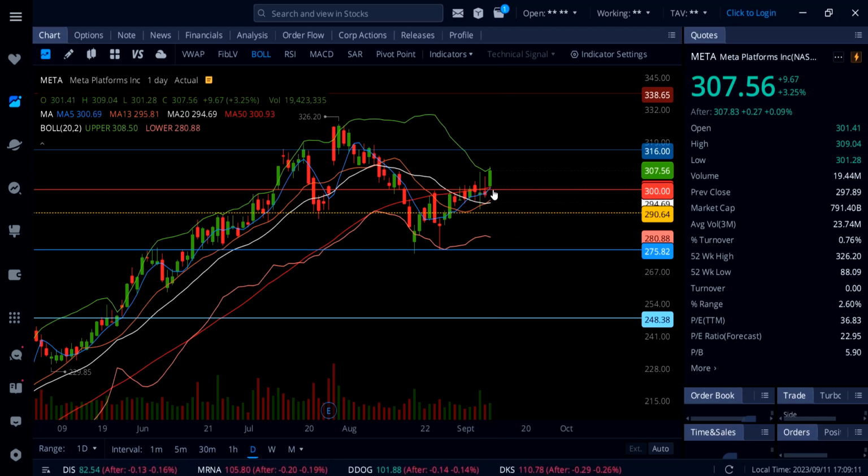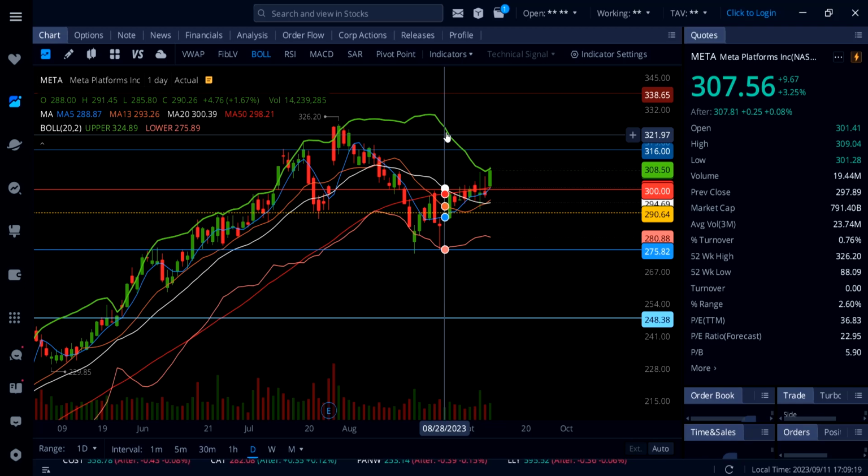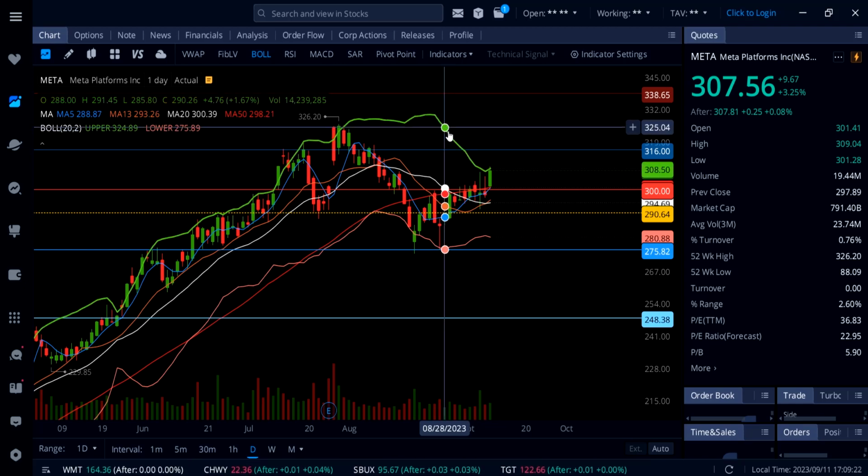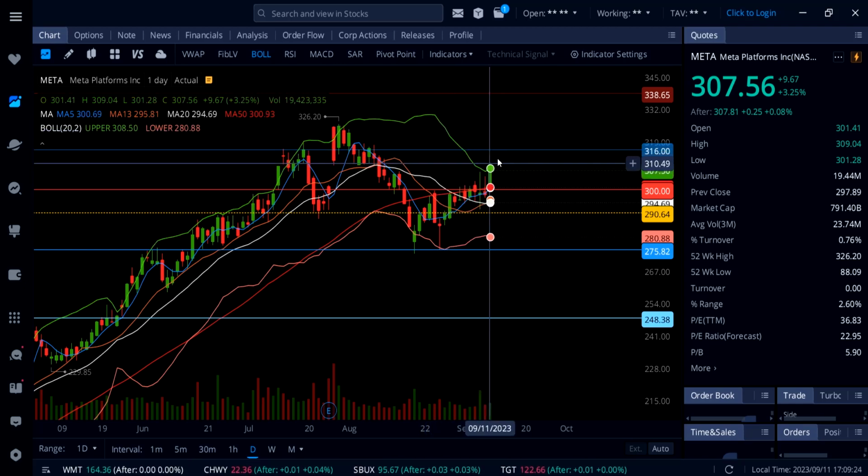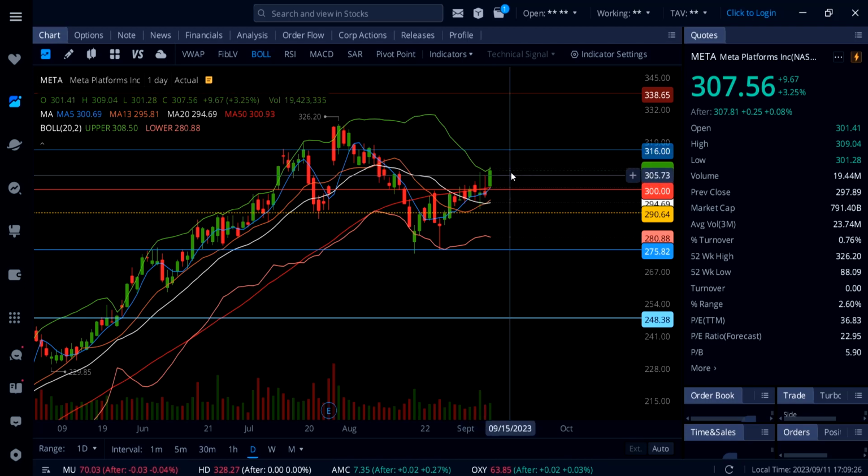This is going to be a key level for more upside. Meta can hold above 300, you're going to see the next stop, and that is 316. But also keep in mind, this Bollinger Band has to expand slowly up to 316, and in that time you could see some consolidation right here above 300.